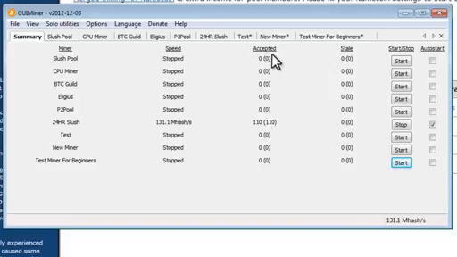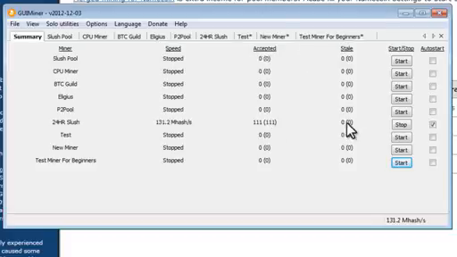Now, this column represents a count of the number of times that you were given a bit of information for your computer to solve, and your computer solved it and sent in the answer, and your answer was confirmed as correct and accepted, and so you get a share under accepted.